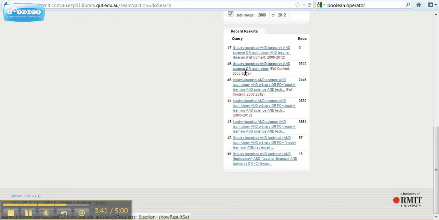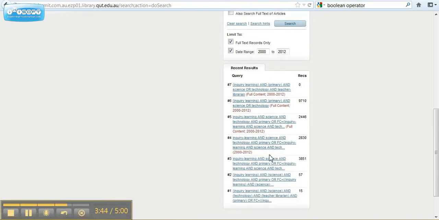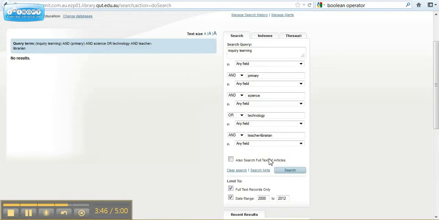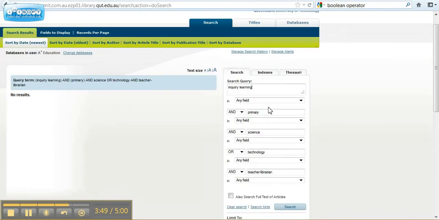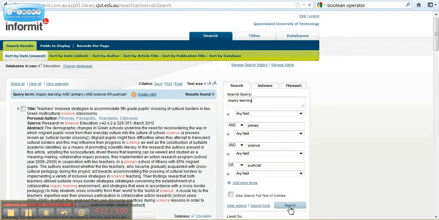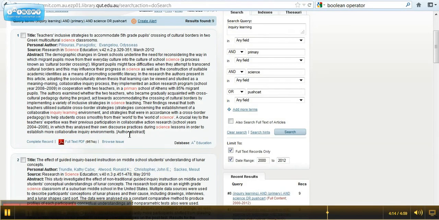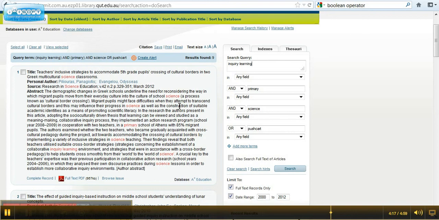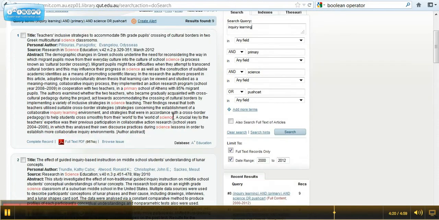results yielding. So I was just interested to show you that part of my recent results because when I first went into this database, I put in inquiry learning, primary, science, and then I think I had the term pushcart because I was conducting a really specific search that was on exactly what my ILA is about. So I'm just going to go back and put that in and see what that comes up with. Okay, so this time it's come up with 9 results. So I'm going to try that again.